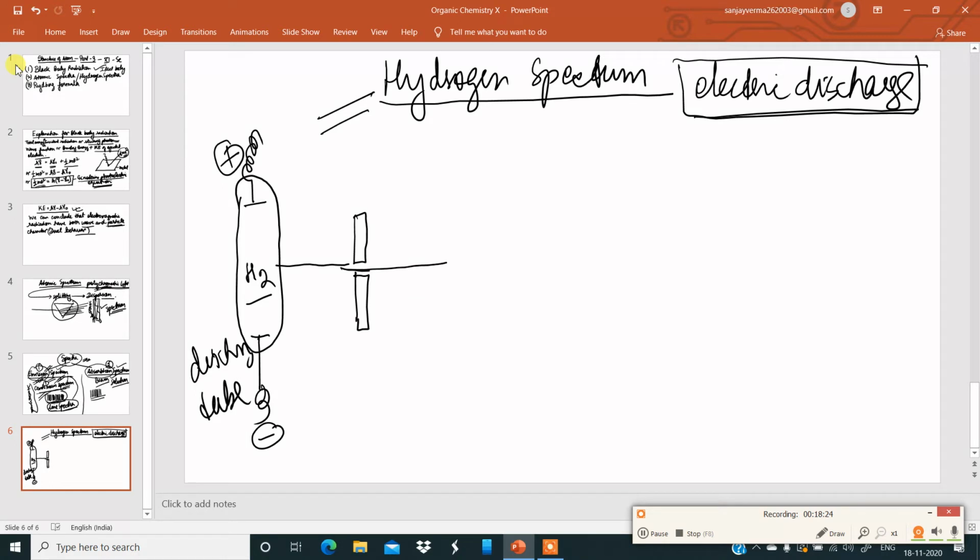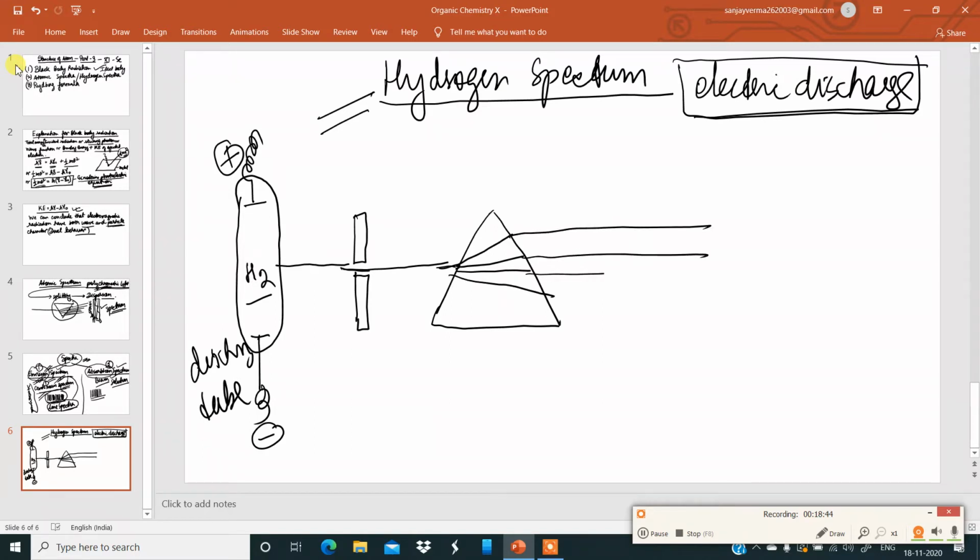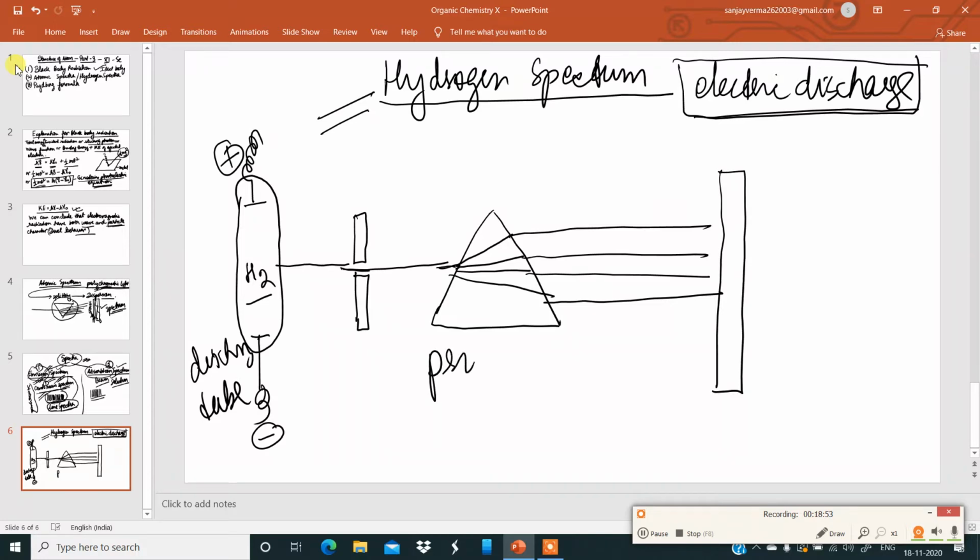Which comes straight, you can place a prism over here, a glass prism. Then it hits the prism, and there is dispersion, happening like this. Then this can be obtained on a screen like this. Here, this is a photographic plate. This one is a prism, and this one is a photographic plate.